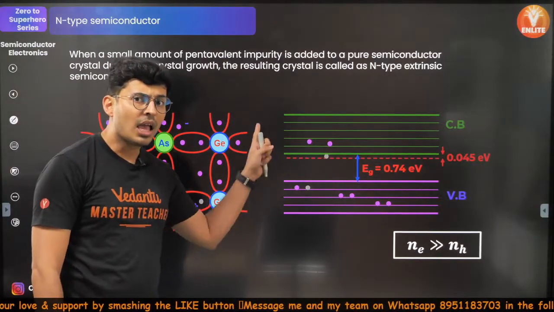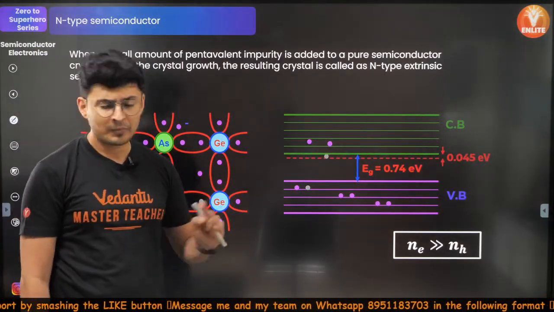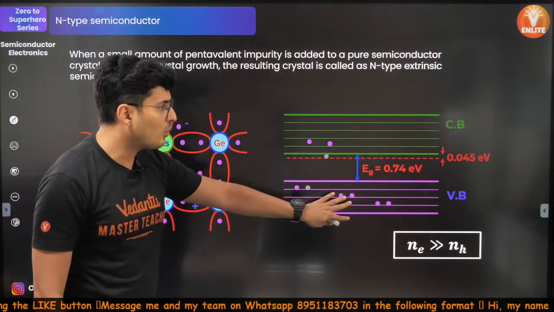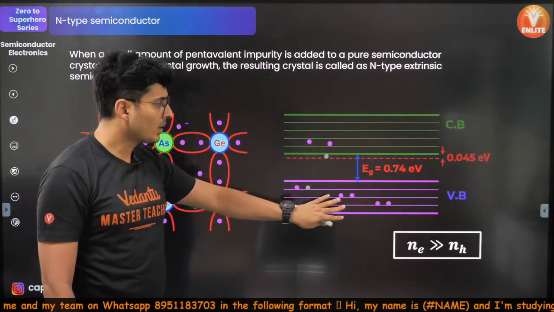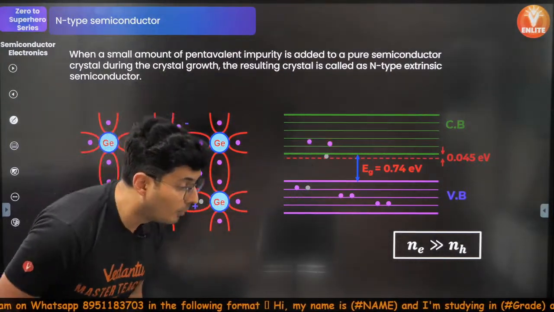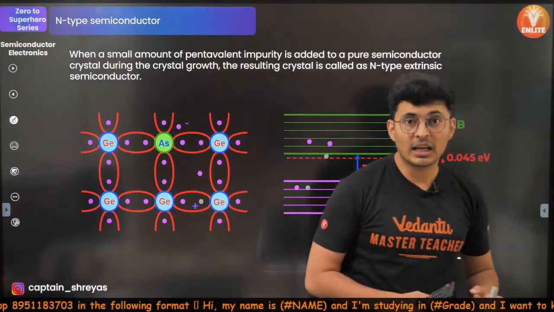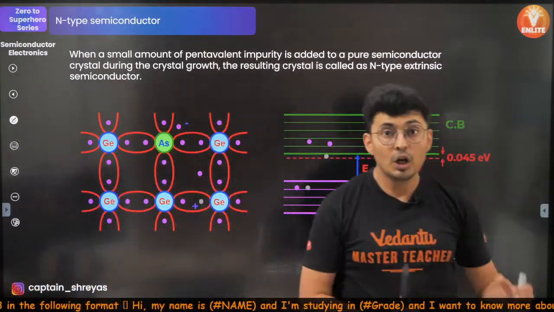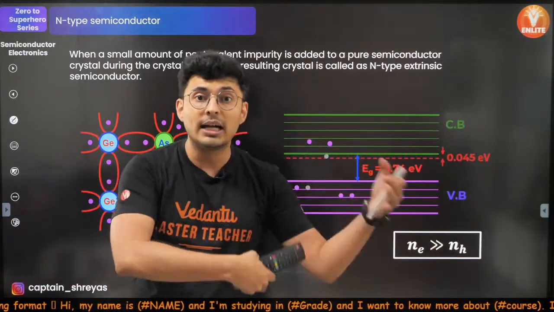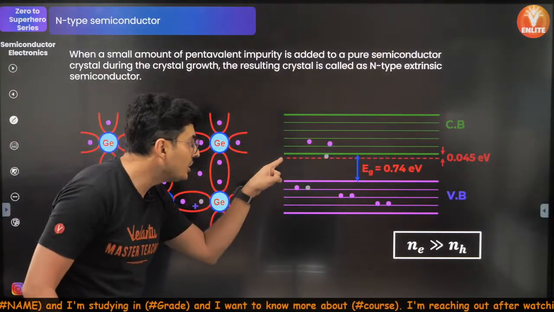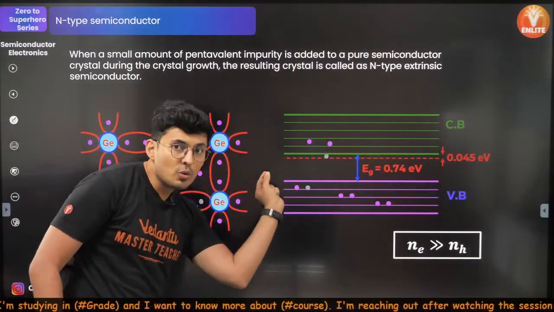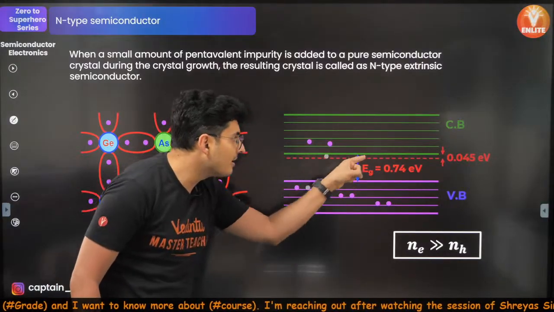If you look at the energy level diagram, my warriors, you will see this was your valence band, this was your conduction band. Valence band, conduction band. If you want to jump from this platform to that platform to conduct electricity, but the moment you add this extra electron, a new energy layer, a new energy line is created here.